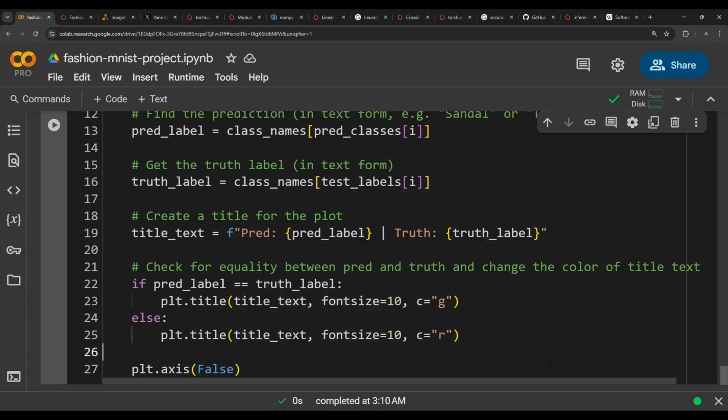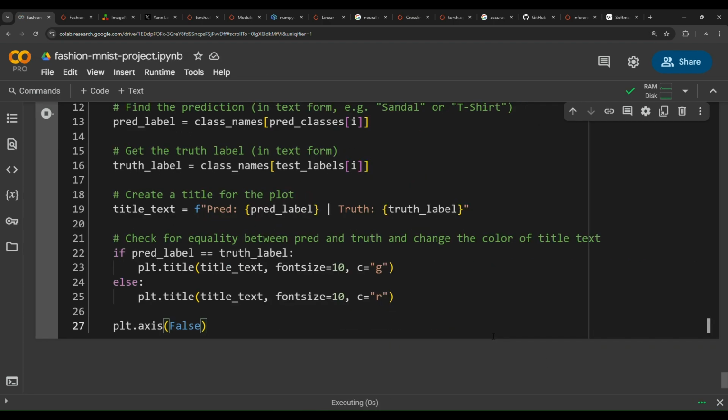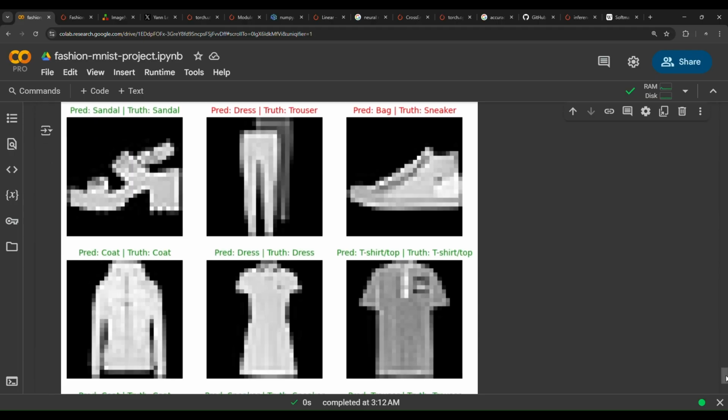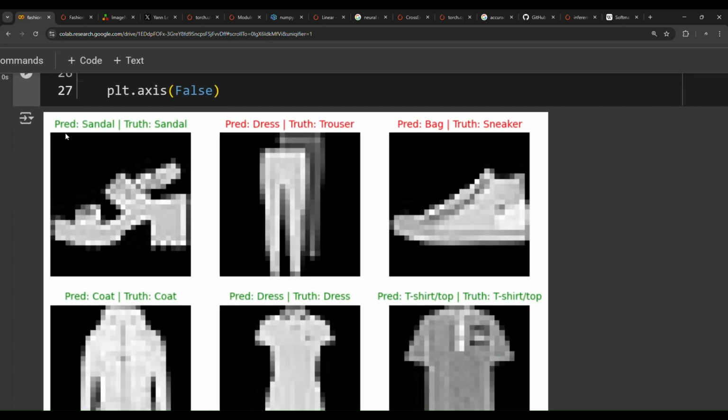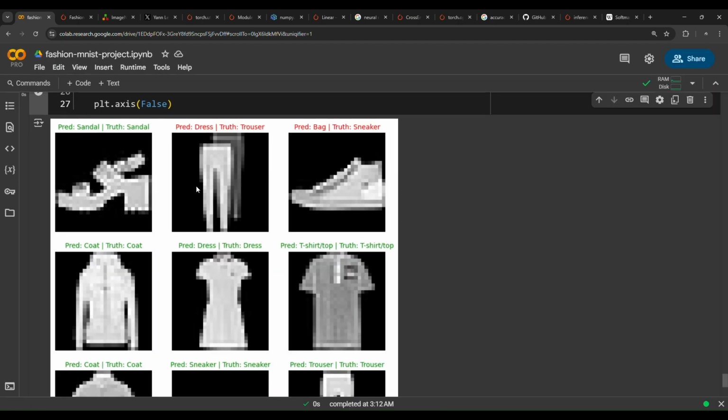Now all we have to do is just run the cell. So let's run the cell. As you can see, we have a figure that contains 9 samples. For example, this sample the model predicted it's sandal and truth is in fact sandal. So the model has got it right, and that's why we have colored it in green. But this, as you can see, prediction dress, but in truth it's a trouser. So the model has got it wrong, and so on, so on.